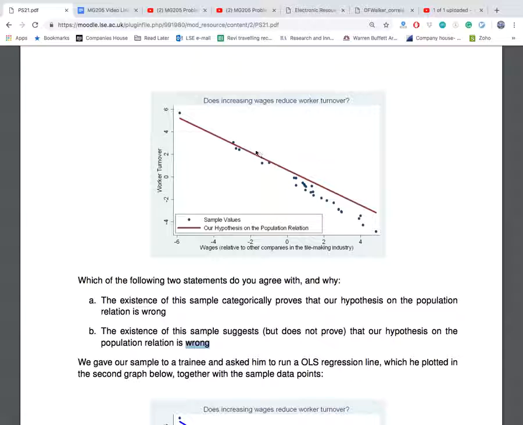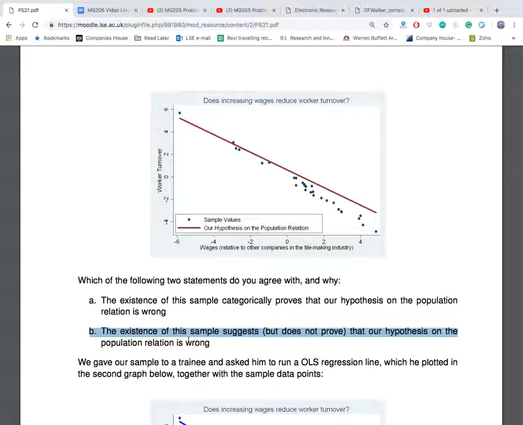Certainly you're going to come up with a slope that's likely a bit steeper when I fit these lines here. So the first statement is definitely wrong. The second statement is something that you could agree with.